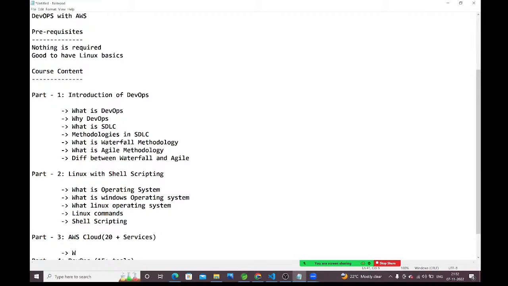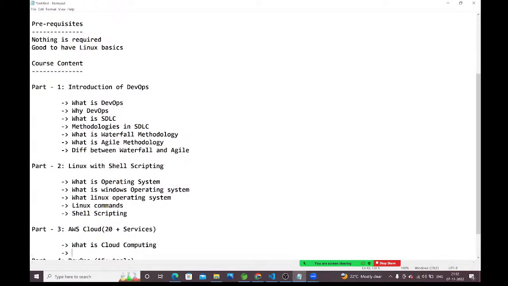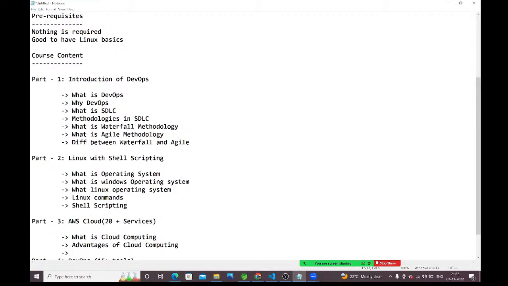What is cloud computing? Advantages of cloud computing. Here we have 3 things, guys. All the cloud providers provide 3 things: IaaS versus PaaS versus SaaS. IaaS stands for infrastructure as a service.